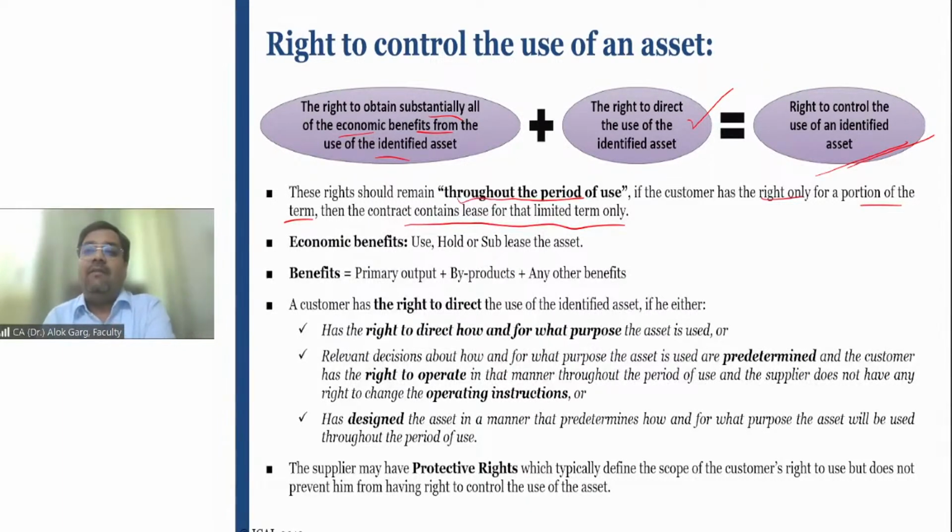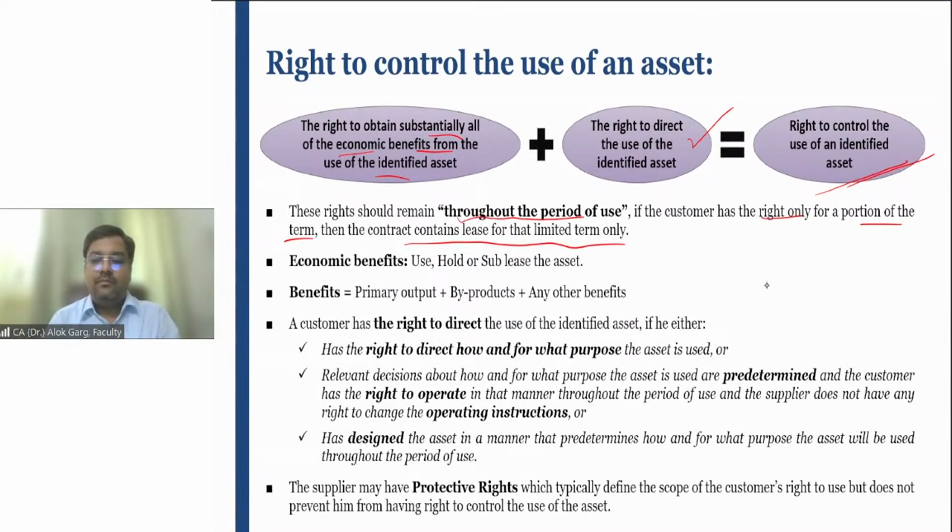But in the agreement, if the lessor says that whatever production you do from this machinery, and if the government gives any benefit or subsidy for the output produced from my machinery, that benefit will belong to me, in that case we cannot say that the right to obtain substantially all the economic benefits has been transferred to the lessee. We cannot say that. Are you getting what I have explained to you?